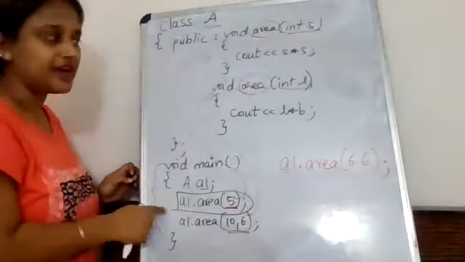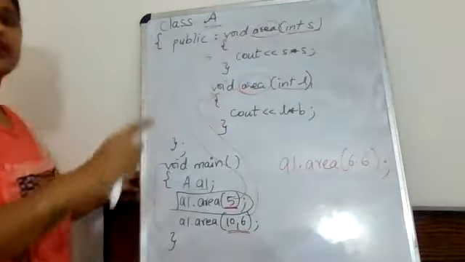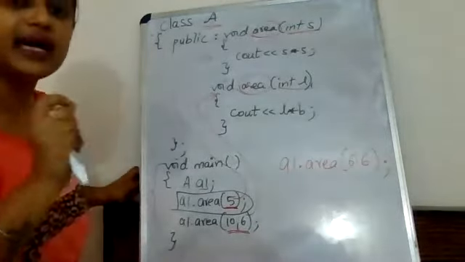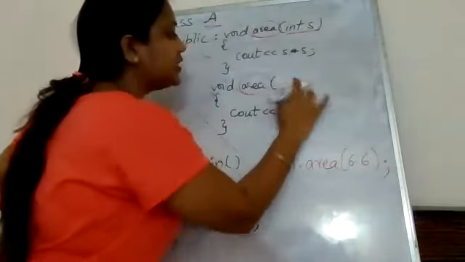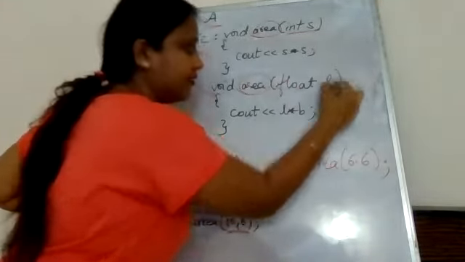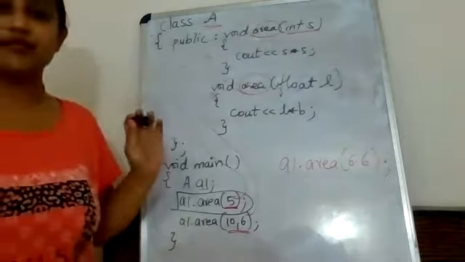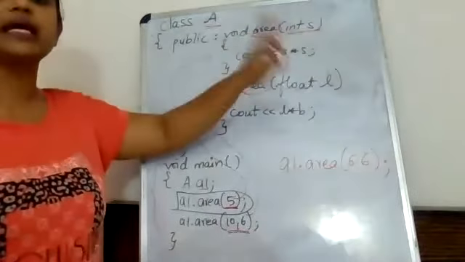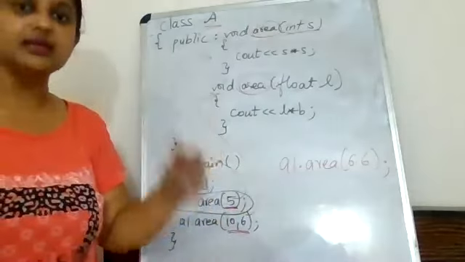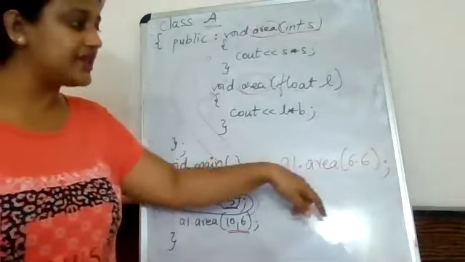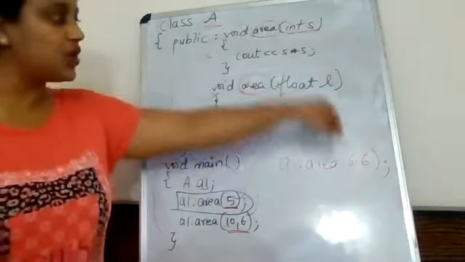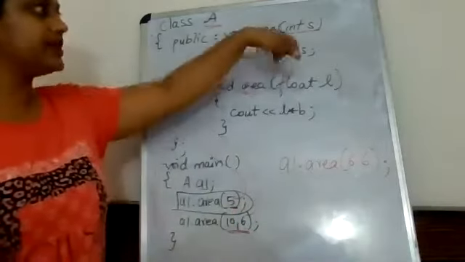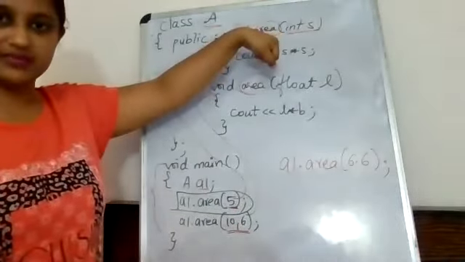A1 dot area 5. Why? Because it doesn't know which one to go to. So if the number of parameters are also same, it checks with the data type. That means if I write over here float L, then this will work. Why? Because even if the number of parameters are same, the data type is different. So now this A1 dot area 6.6 will go in the second member function, and this area 5 will go in the first member function.